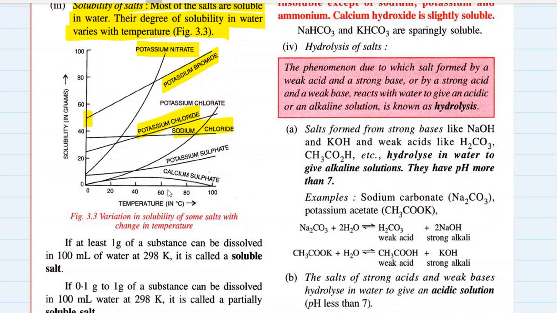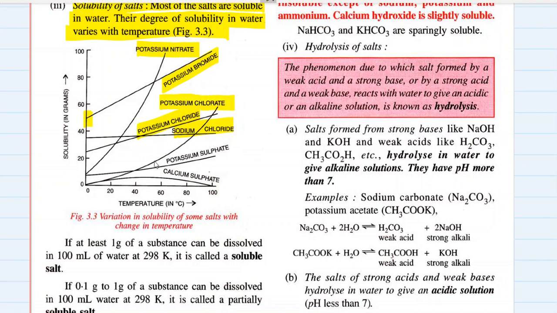Sodium chloride is a neutral soluble salt. It does not get dissolved in a very high quantity on increasing temperature. So the effect of increase of temperature on the solubility of sodium chloride is not significant.